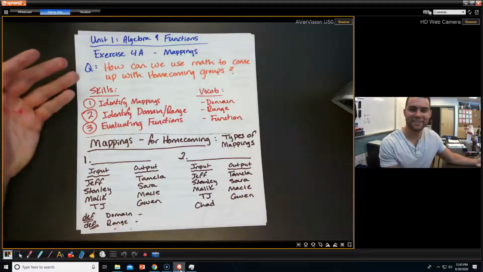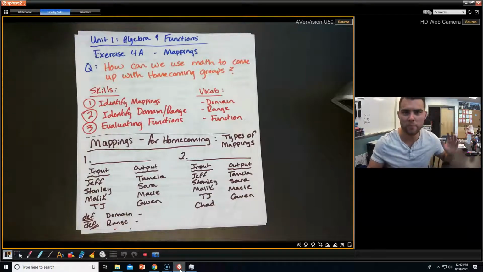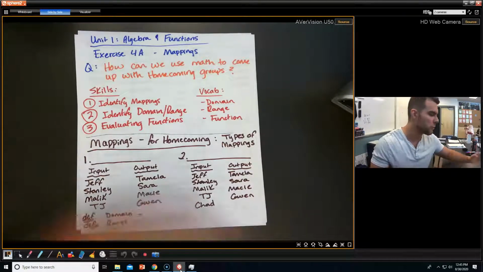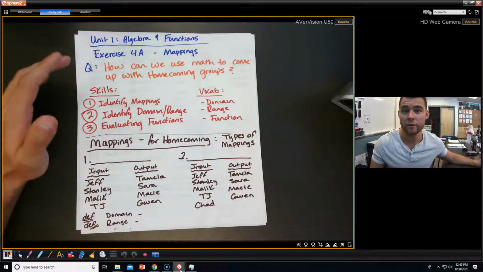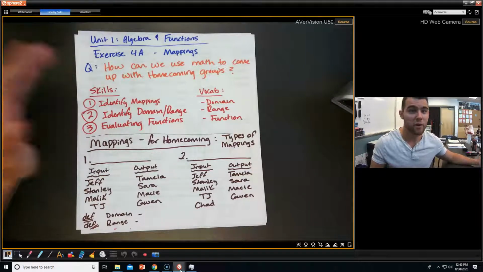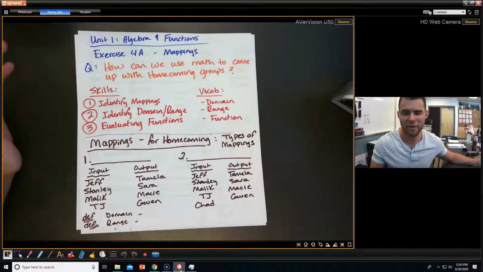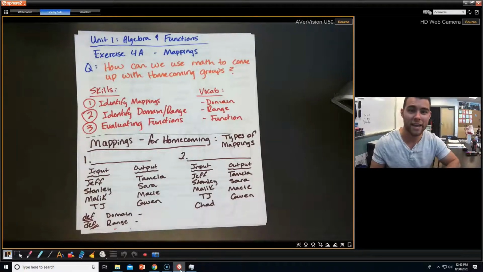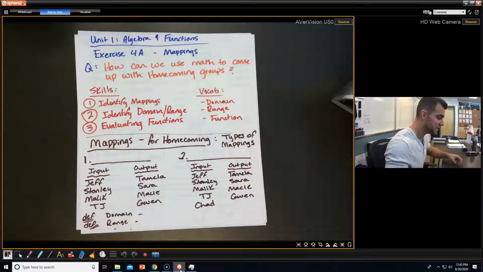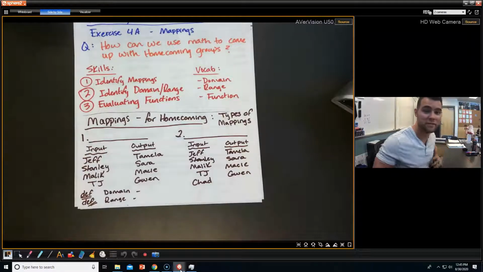So, starting today, we're going to look at something called mappings. We're going to look at relationships between things, determine whether or not something's a function, and finally, most importantly, we're going to use math to come up with homecoming groups. Whether you're going with a group of friends or a significant other, homecoming is a time of love, and what better time to work through love than now with your math lesson. So, without further ado, let's come up with some mappings for homecoming.